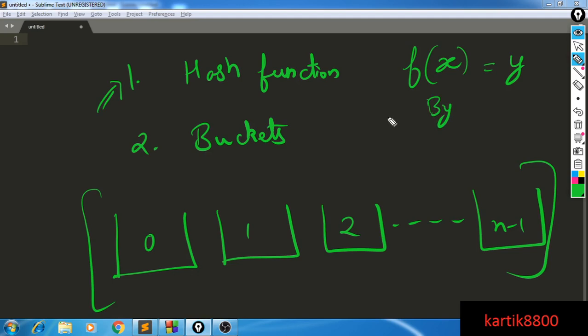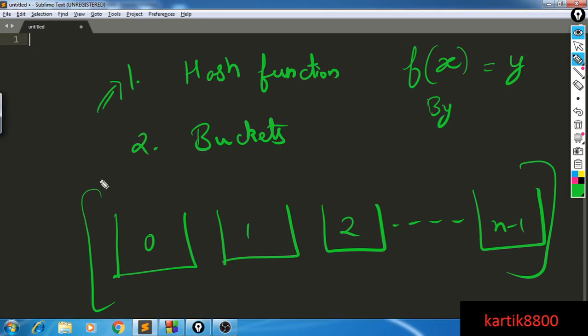And how does this help us in the future? In the future, if the user wants to find whether x is in your data structure or not, all you need to check is, first of all, you have to evaluate the hash of x. Let's say hash of x comes out to be y. Now you will know that if x is present in my data structure, it is in bucket number y, otherwise it is not. So this saves you from searching n minus 1 buckets. You just need to look into one bucket now. So this is something much faster than before. This is going to make things very efficient, and this is the idea which is going to help us reach big O of 1 on average.